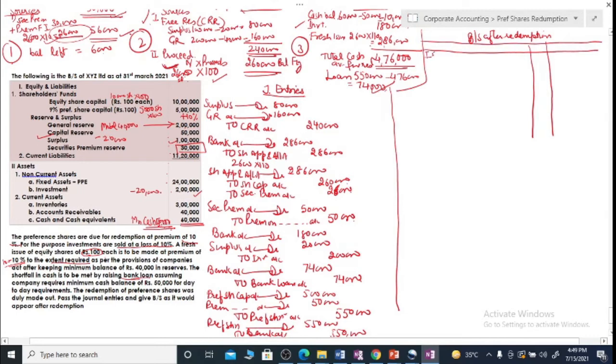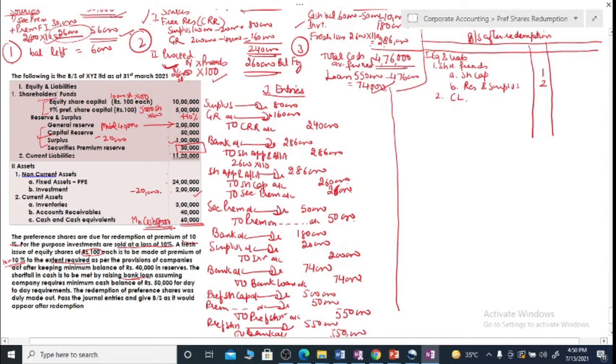So first of all we will write equity and liabilities, which includes number 1 shareholders' funds, which includes share capital. These are the classifications and sub-classifications, reserve and surplus. We'll club the amounts and put them here through working notes or notes to balance sheet 1 and 2. Then you have the second part, current liabilities. First was shareholders' funds. Now in the question they have written all the details, but in the balance sheet we should not record the details, they should be through the notes.